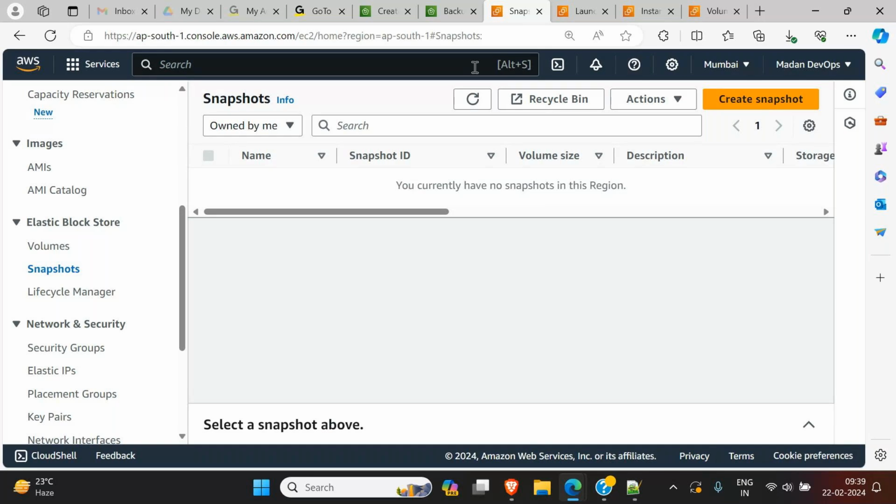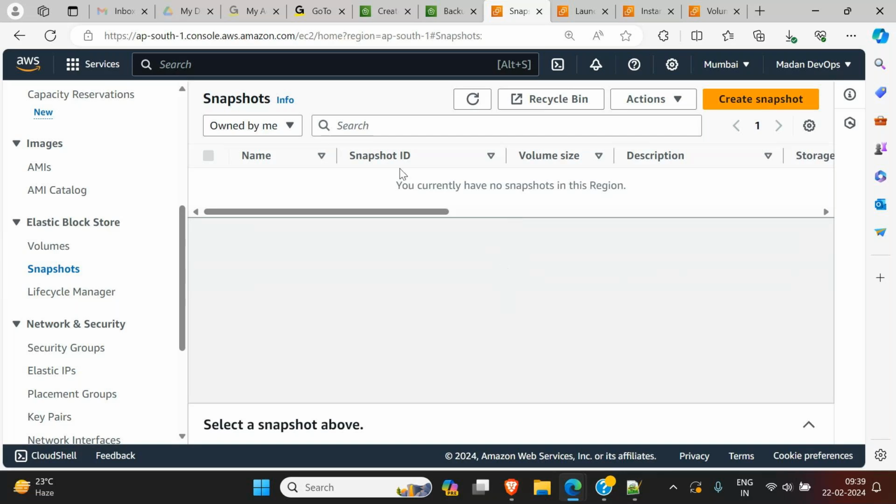Then the team who asked us to give the backup, who want the data back, will also say, please get that particular day's backup back, and attach that backup to one of our running servers. To this server you attach that volume. Or they can also say, create a new instance and attach that backup to the new instance.